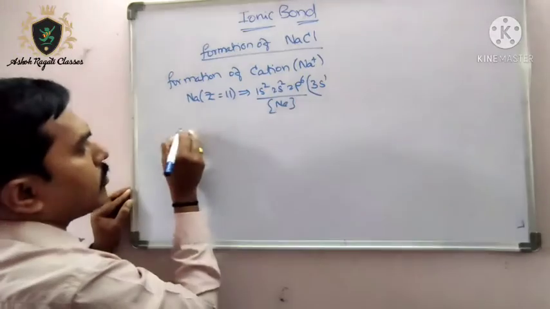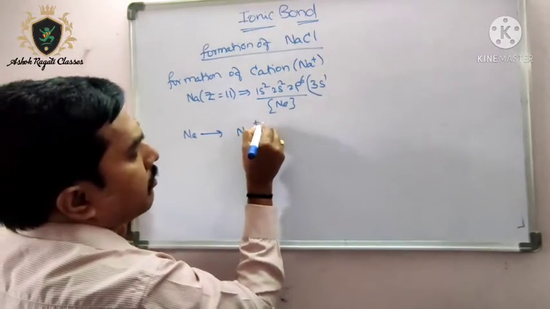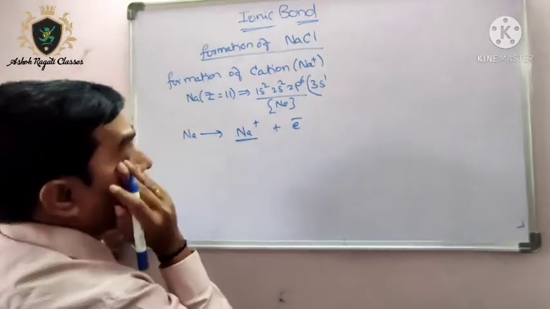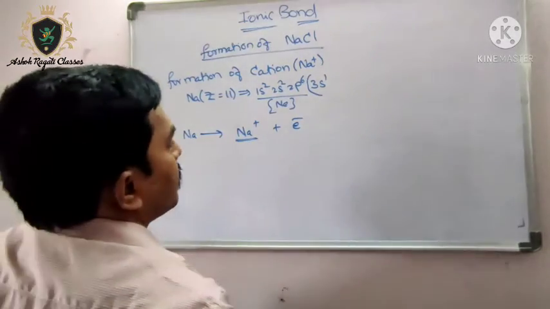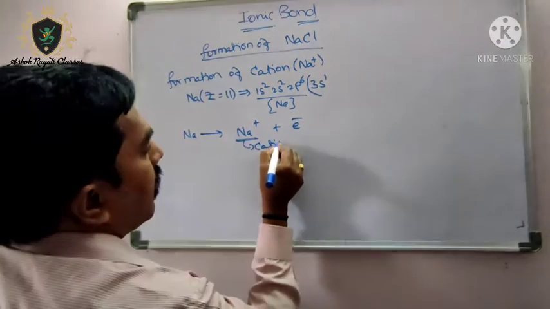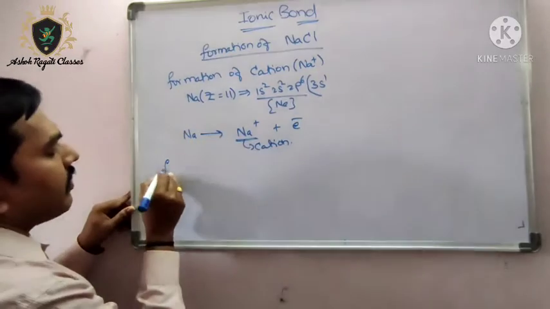So let us see how it is losing. Na is losing its 1 electron and becoming Na plus. So this is a cation. Na plus is formed. The cation is formed. Okay, the cation is already formed. Now come to the formation of the anion.